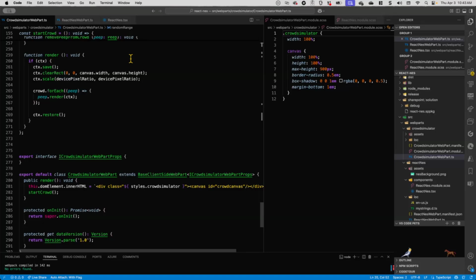In fact, there's a ton of stuff out there. I'll show you some demos of those using 3D charting and all sorts of other really neat visualizations, and it's highly performant. The other thing is you can do things such as requesting an animation frame, which allows your code to work nicely with everything else that's going on. In other words, you don't have to block the whole web page just because you decided you want a crowd walking around at the bottom.